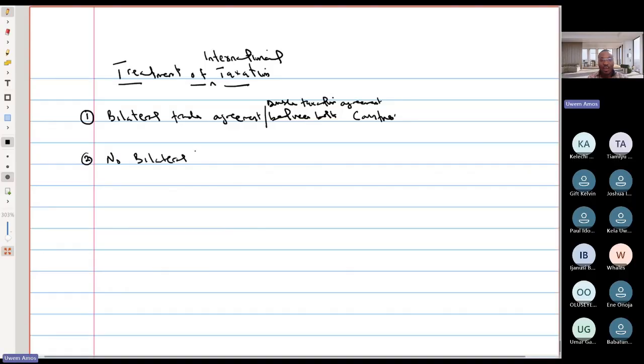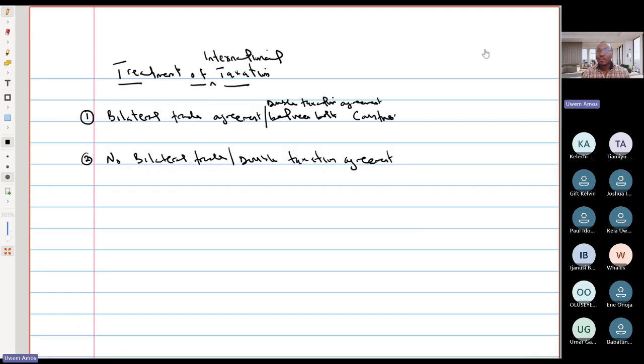So there's no bilateral trade / double taxation agreement. So let's begin with the second one, where there is no bilateral trade agreement or double taxation agreement between the two countries.